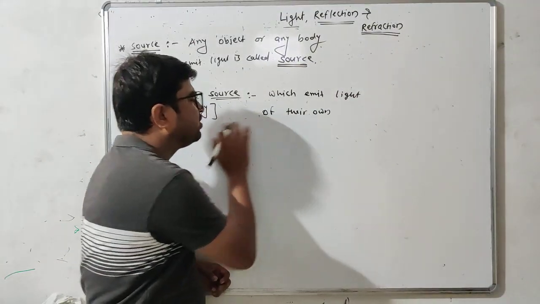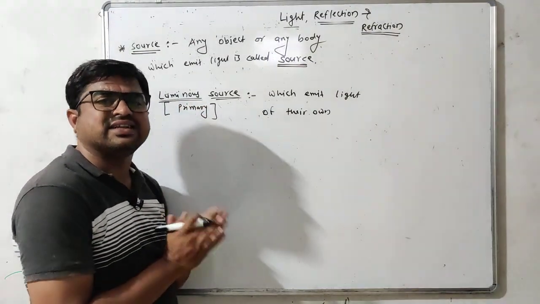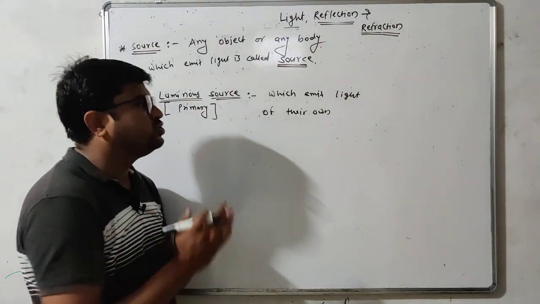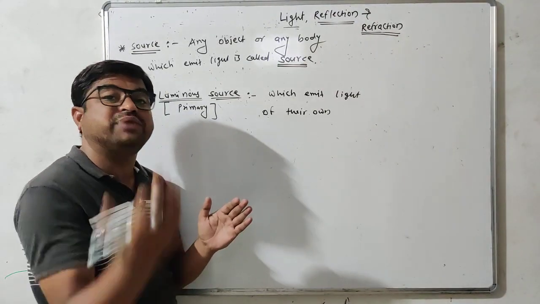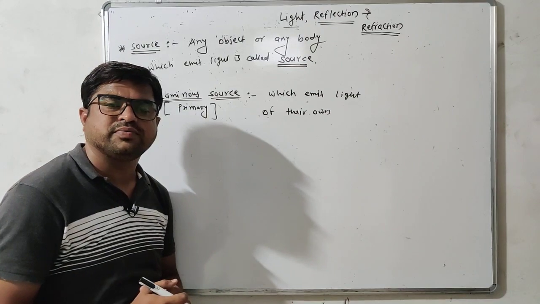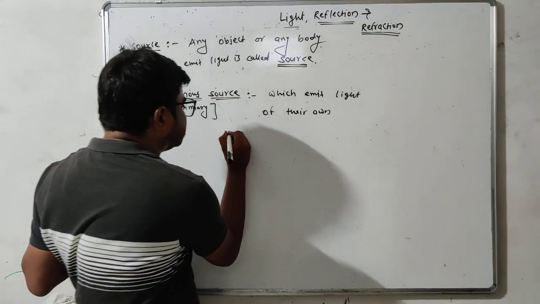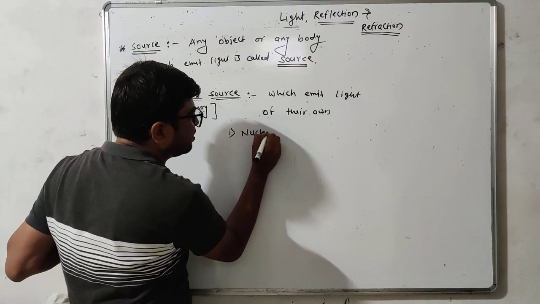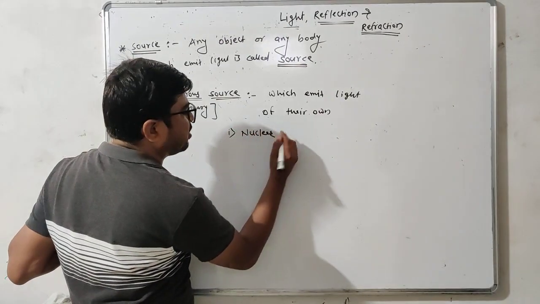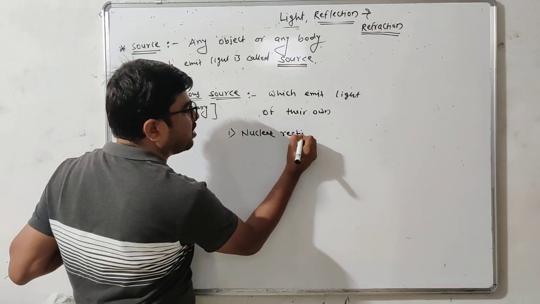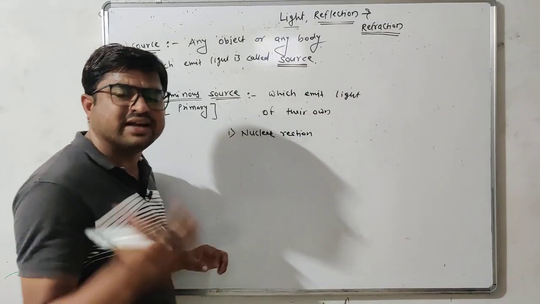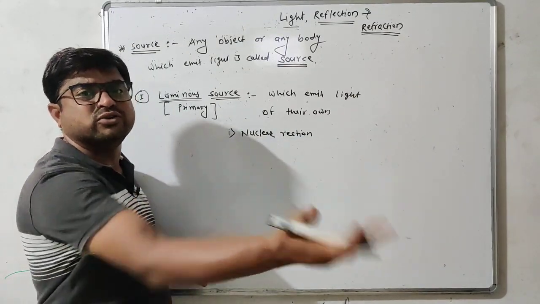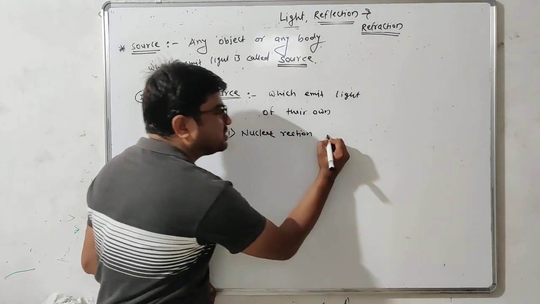Now student, what are the reasons behind luminous sources? How is light produced by luminous sources? There are various reasons. First of all, due to some nuclear reaction continuously going on inside them, they may produce light, like the sun.